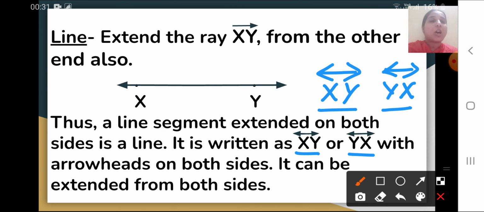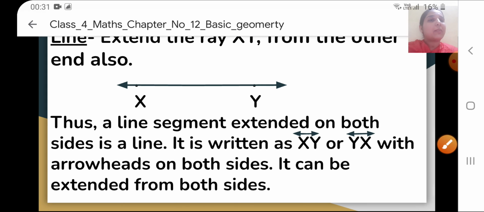Okay. So how do we represent them? Suppose xy is a line segment, then how will we represent that line segment? We will write that line segment as xy with just a bar above it. If it is a ray, then we will represent it like this. And if it is a line, then we will represent it like xy with arrowheads on both the sides. That you have to keep in mind.